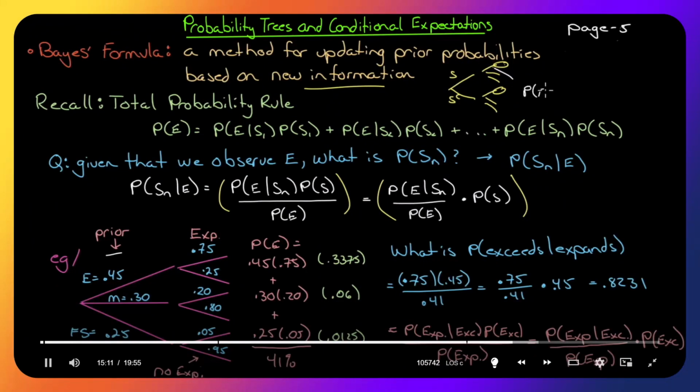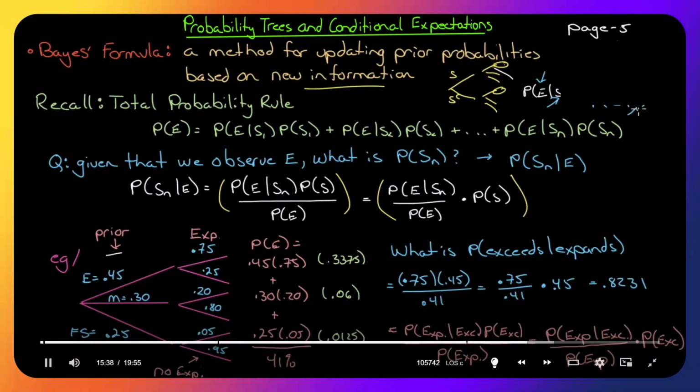This is the probability of the event, of course, given whatever scenario there was. Bayes' formula says, well, hang on here. Let's assume for a moment that we already know what event occurred. And if we know what event occurred, would we change our probability of the scenario based on what we started with? So it's asking us to calculate the probability of a scenario given that an event has occurred.